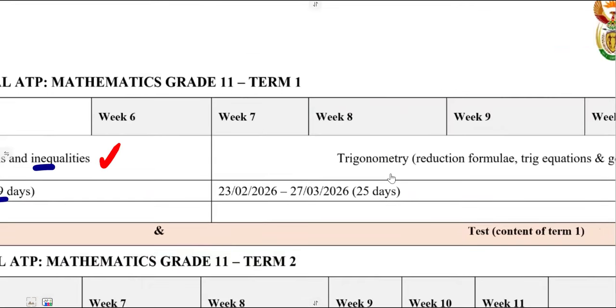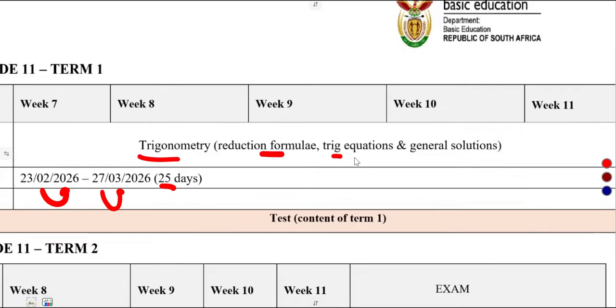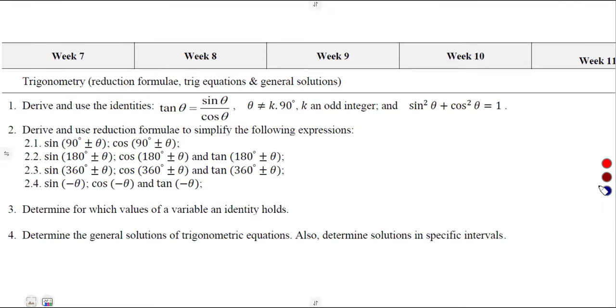Moving on to week 7 up to week 11, which is actually up to the end, from 23 February up to 27 March, approximately 25 days you must be covering trigonometry, reduction formula, trig equations, and general solutions must be done in that time. So meaning to say, in these weeks, you must be able to derive and use identities, the tan, all right, and also the sine squared theta plus cos squared theta, which is equal to 1.